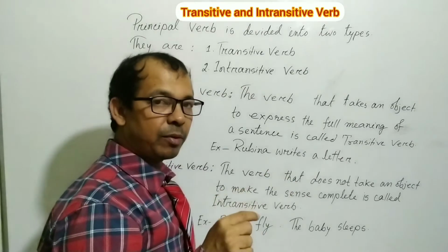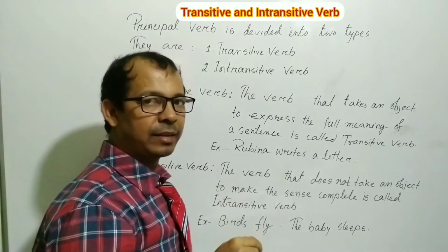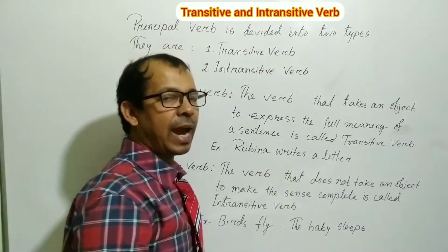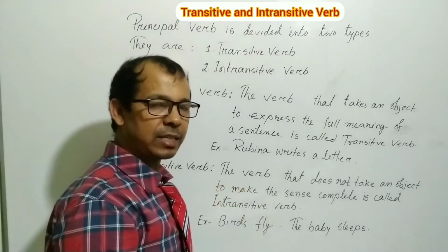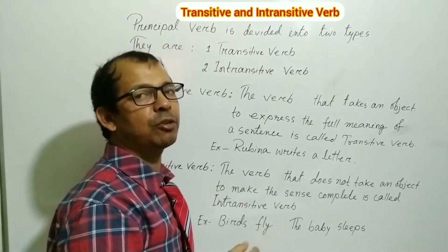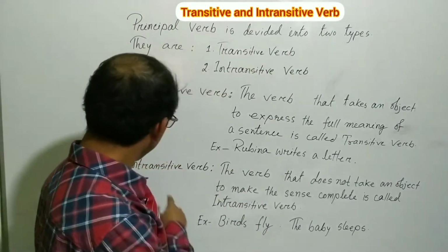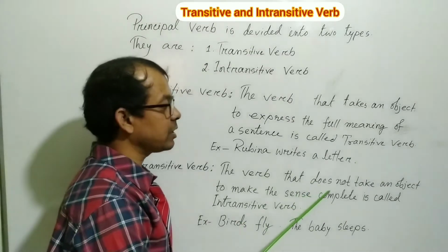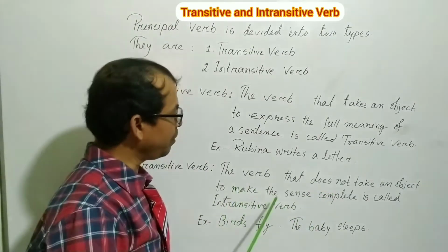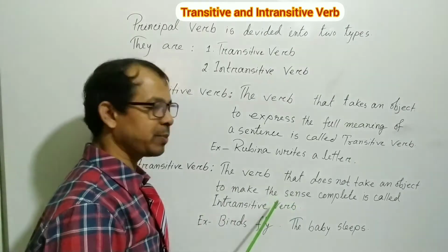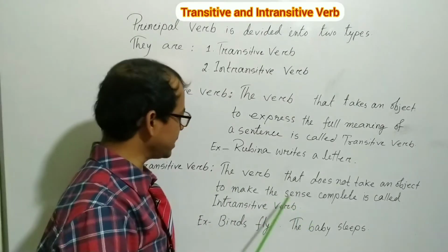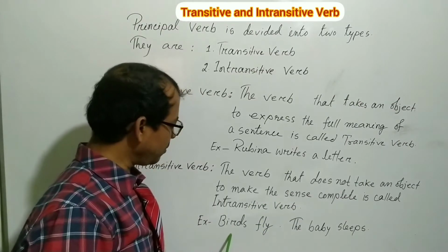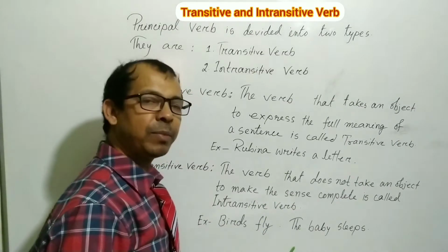If you get the answer to the question what, then it will be a transitive verb, and if you don't get any answer to that question what, then it will be an intransitive verb. Look here, intransitive verb: the verb that does not take an object to make the sense complete or to express the full meaning of a sentence is called an intransitive verb. As for example, birds fly, the baby sleeps.